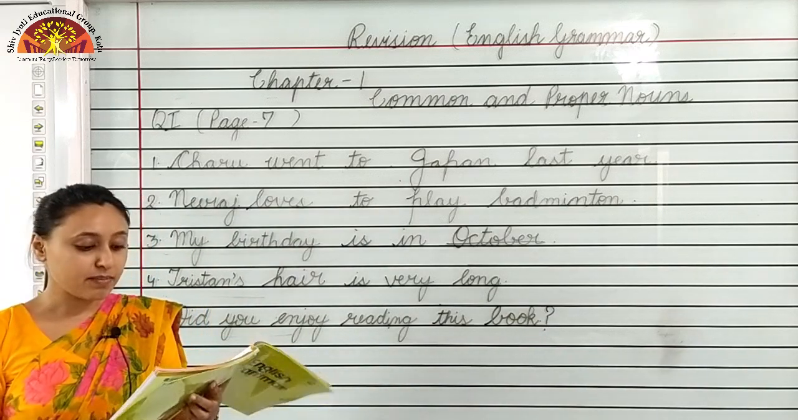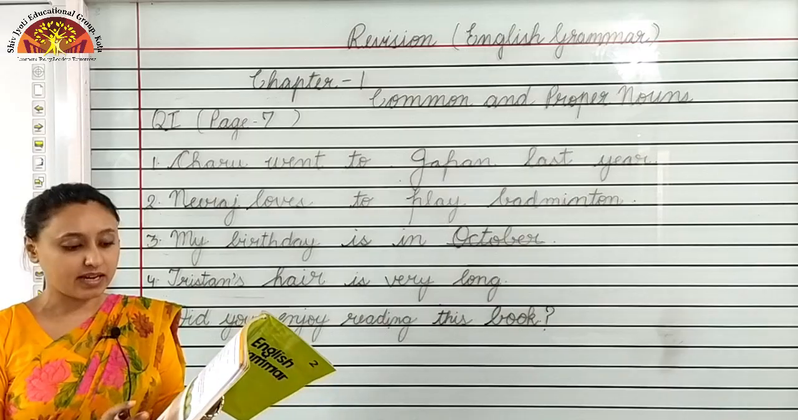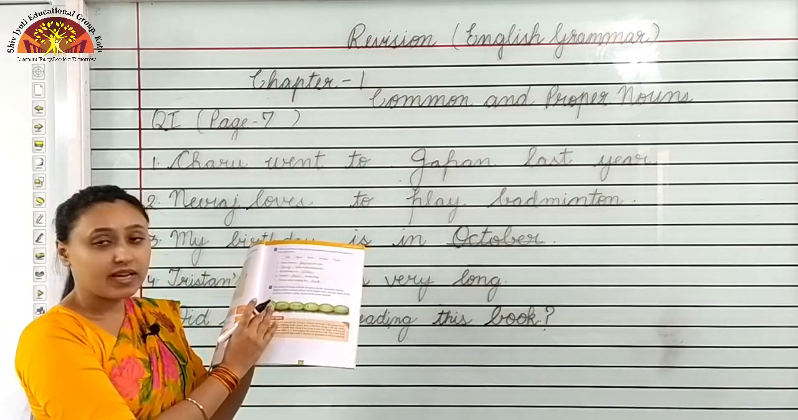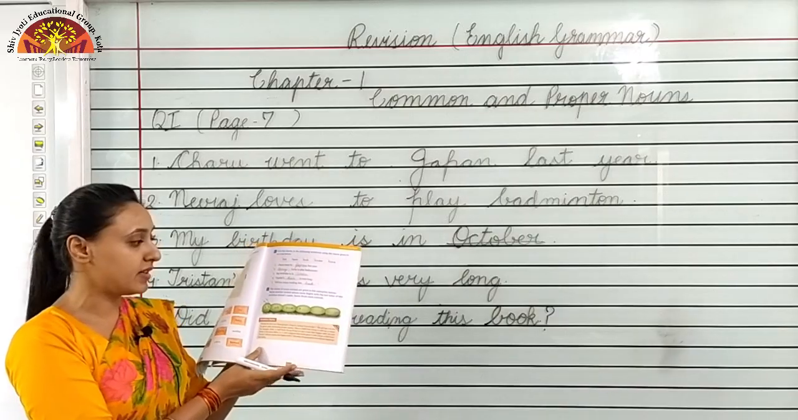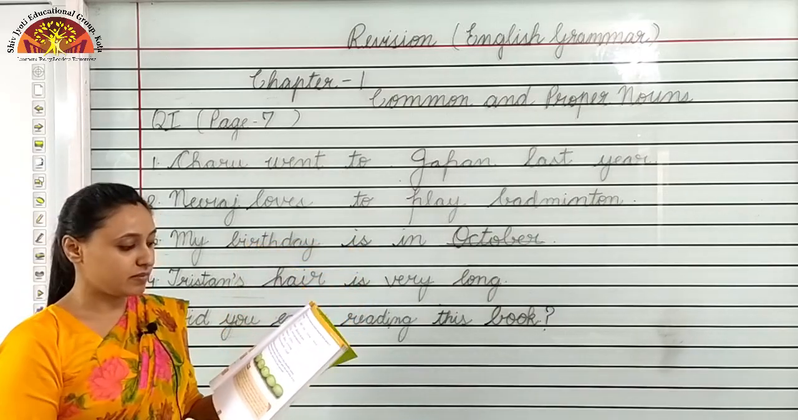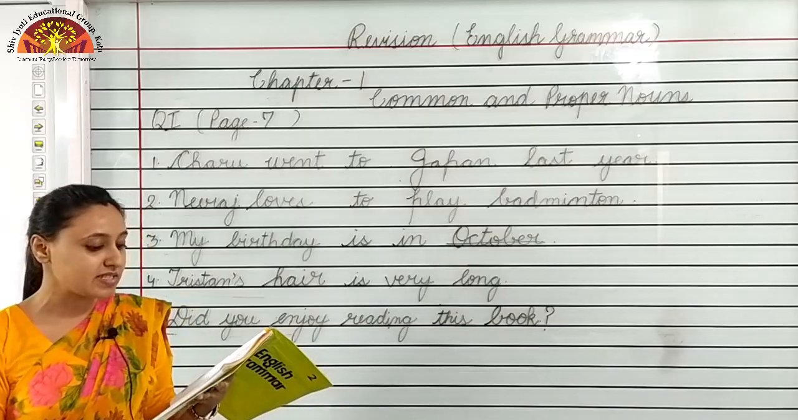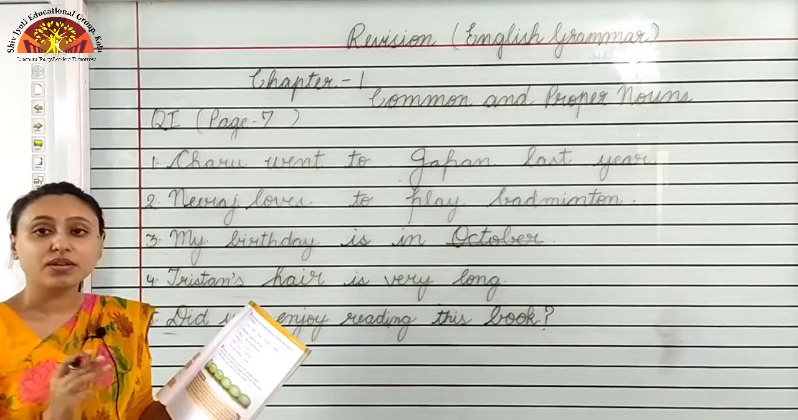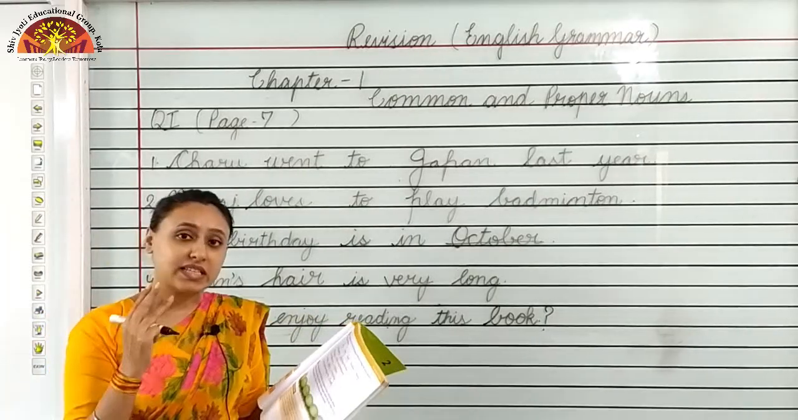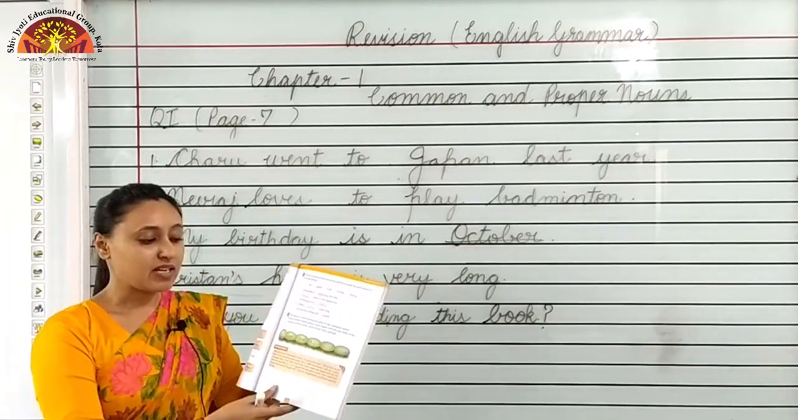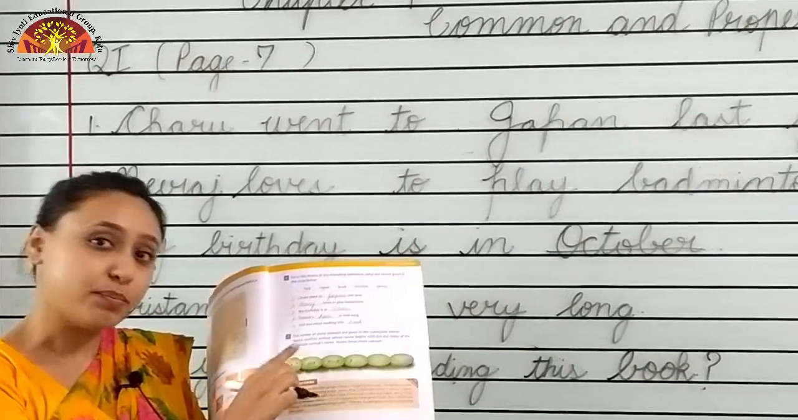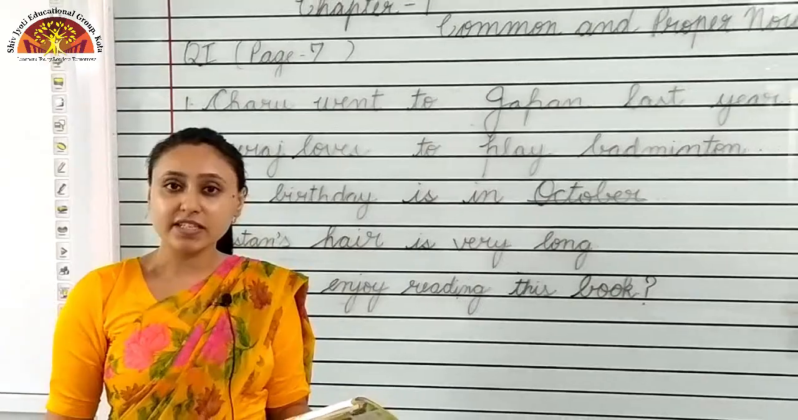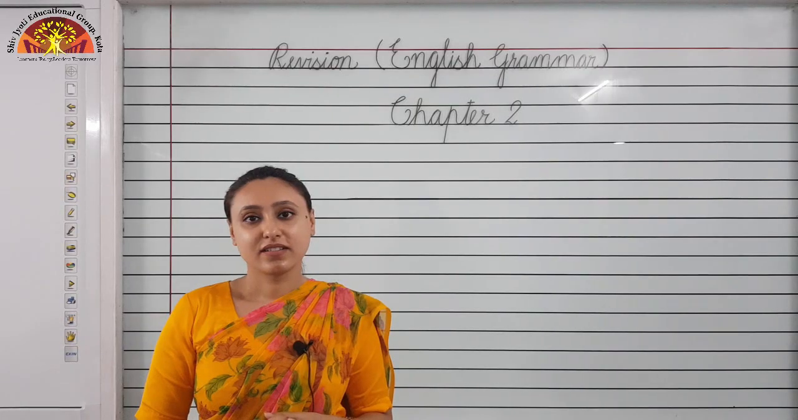Now, children, question J. The names of some animals are given in the caterpillar below. Here, you can see a picture of a caterpillar and names of some animals are given in it. Name another animal whose name begins with the last letter of the previous animal's name. Name 3 more animals. What do you have to do? You have to name 3 more animals that begin with the last letter of the previous animal. Our chapter 1 revision is completed here.